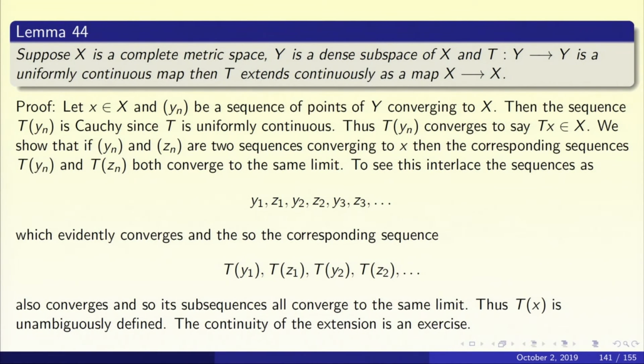It's unambiguously defined. To see this, let us take the two sequences y_n and z_n and interlace them: y_1, z_1, y_2, z_2, y_3, z_3. Because y_n and z_n both converge to x, the interlaced sequence also converges to x. Because the interlaced sequence is convergent, the corresponding sequence T y_1, T z_1, T y_2, T z_2, etc. is again Cauchy and hence converges.